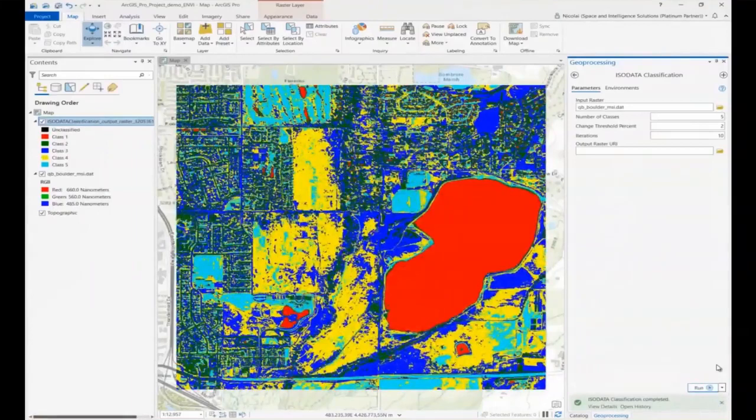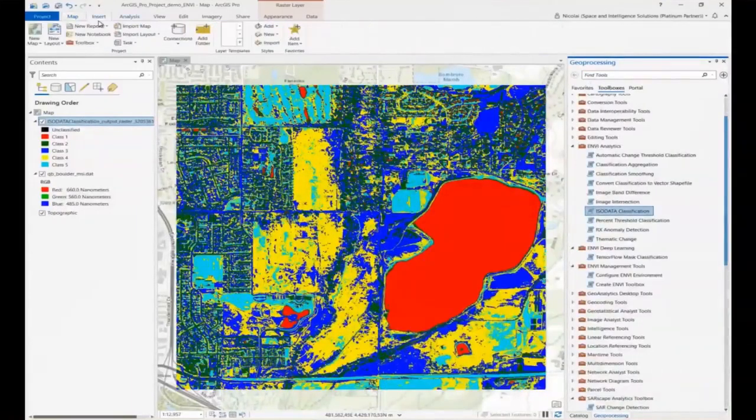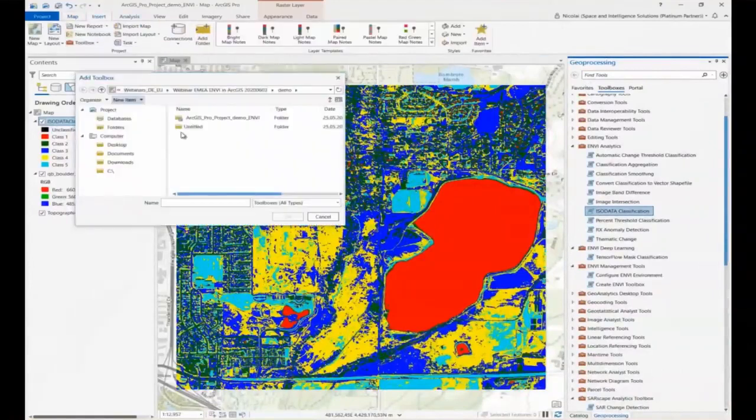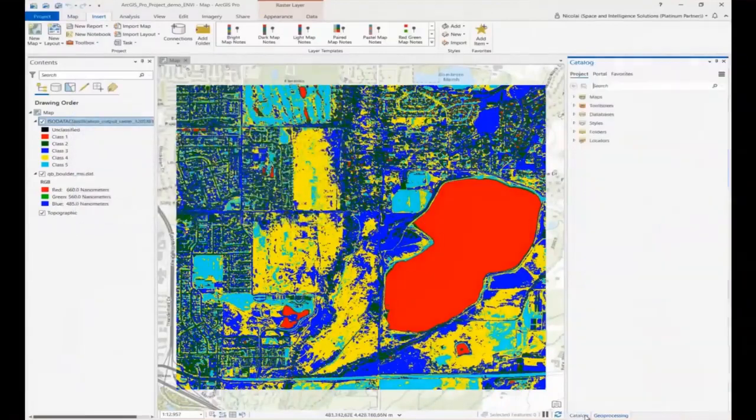But the same tool which I created and published from ENVI, I can access here. Now I'm just adding the same tool. Okay, just let me browse to the particular tool. Yes, the modeler ArcGIS. Now I'm adding the tool. I can access it from my catalog pane, and here I have to go to the toolbox and I can access it.